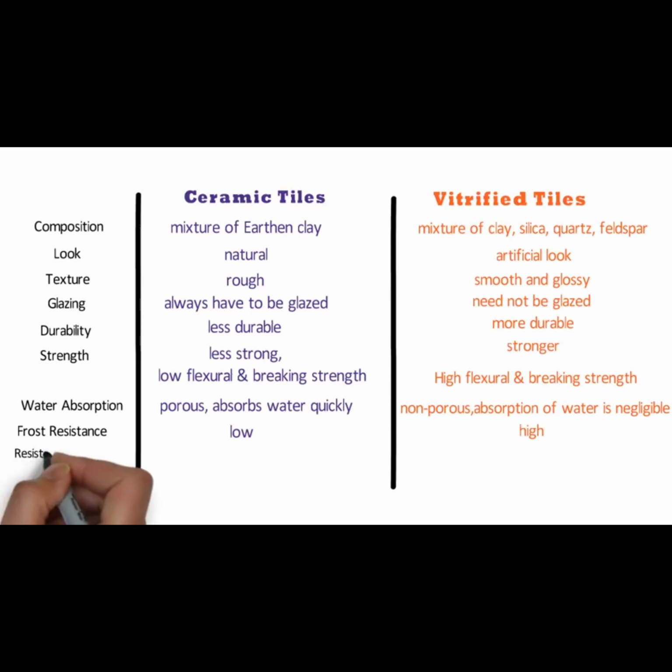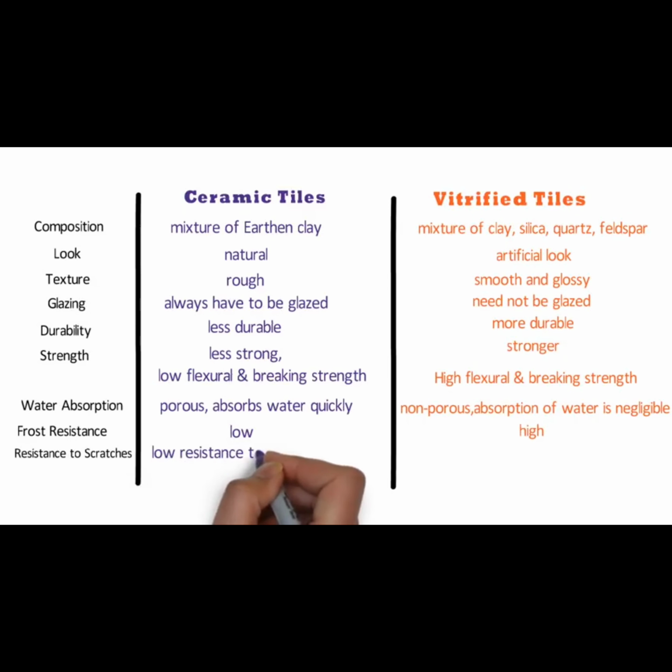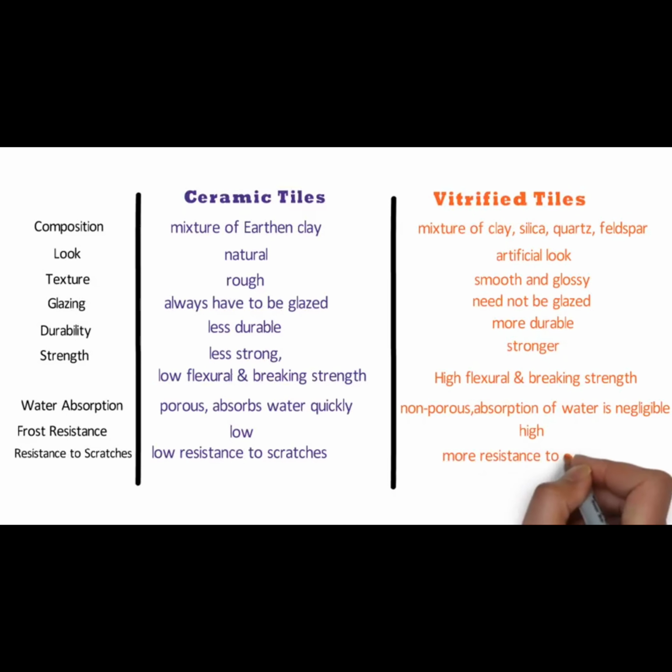Number 9 is resistance to scratches. Ceramic tiles have low resistance to scratches. So the color of the ceramic tiles does not remain the same throughout its surface over a period of time. Vitrified tiles have more resistance to scratches. So even when tiles are scratched, the color of the tiles will remain the same.